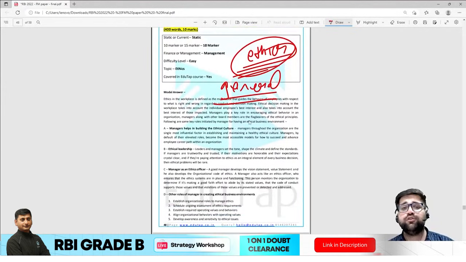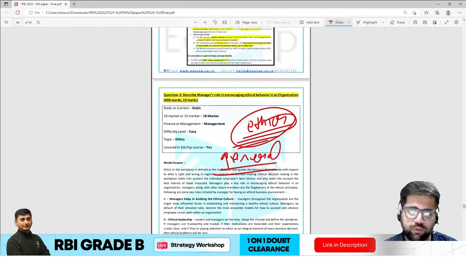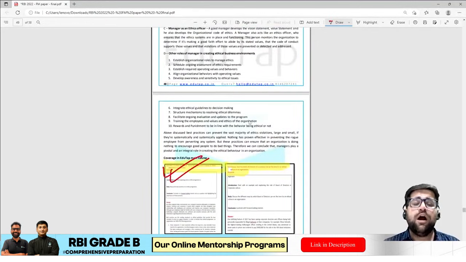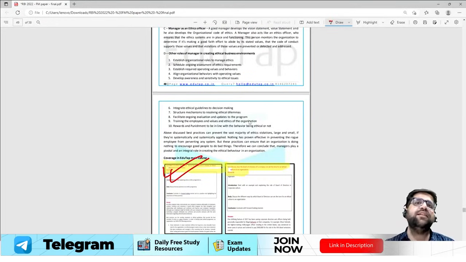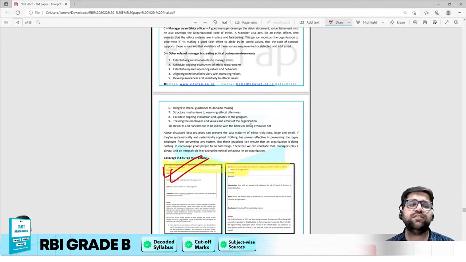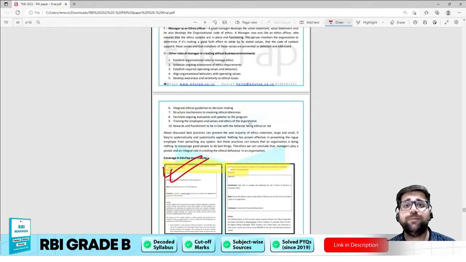Or if you are reading the model answers which we have provided in your course, we have clearly discussed this particular question with you: what role is there for the board of directors in corporate governance, or what is the role of the board of directors in ethical principles.